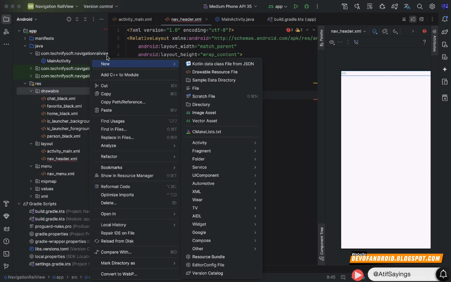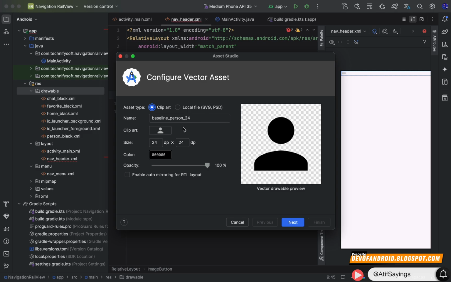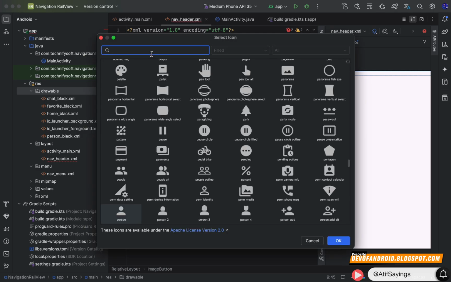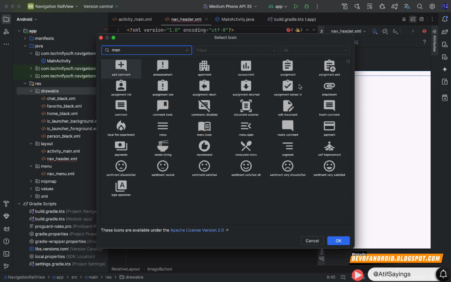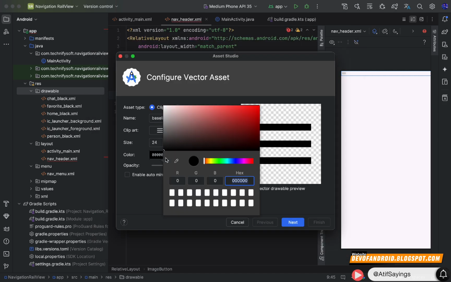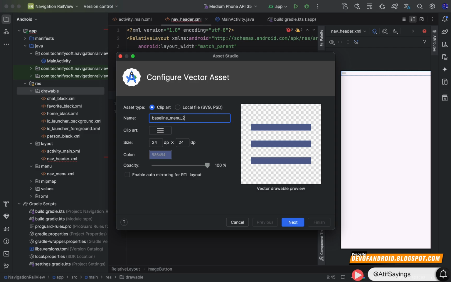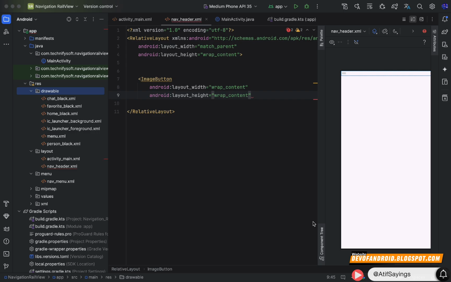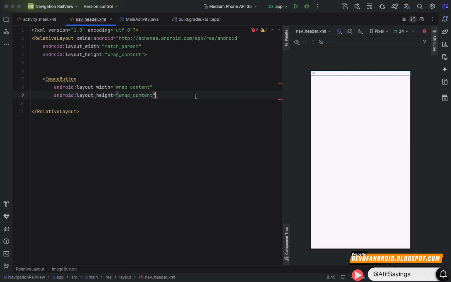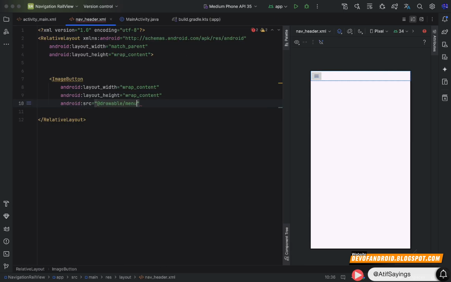After that, right click on drawable folder, click new, click vector asset, click the clip art icon, search for the icon with name menu, choose an icon, click OK. We will apply some different color to our menu icon to make it look better and different. After choosing the color, rename the menu name with name menu. Click next and finish.